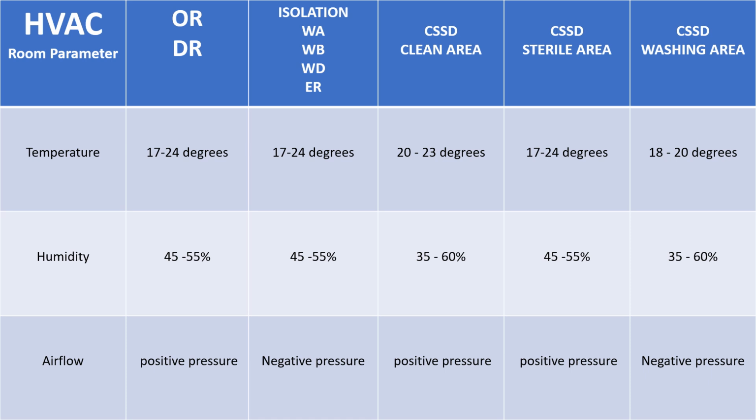Now, in the CSSD, you will notice that they have different temperature as well as humidity. For the CSSD clean area, temperature is around 20 to 22 degrees centigrade, while in the sterile area, they have 17 to 24 degrees centigrade, and in the washing area, they have 18 to 20 degrees centigrade. While the humidity in the clean area is 35 to 60% relative humidity, and in the sterile area, they have 45 to 55% relative humidity, and the washing area is around 35 to 60% relative humidity.